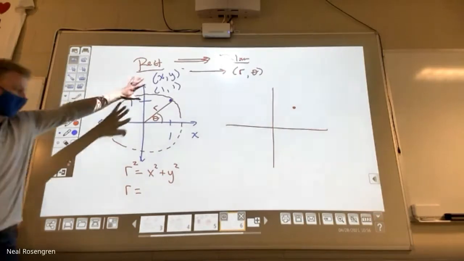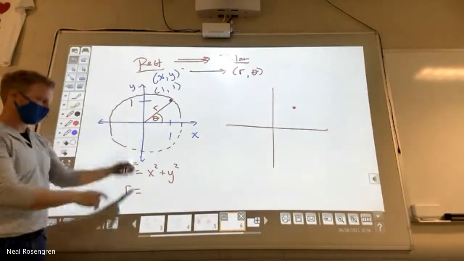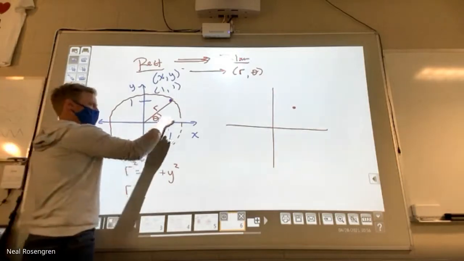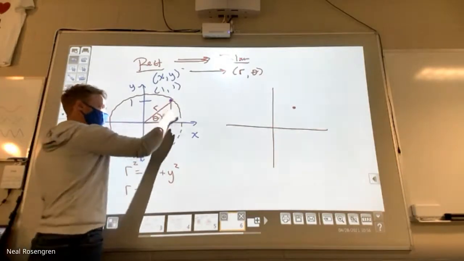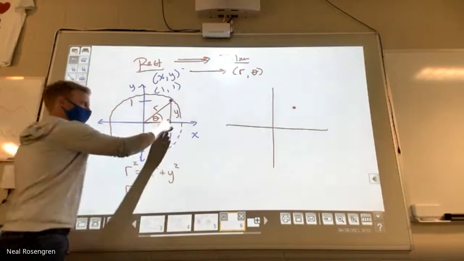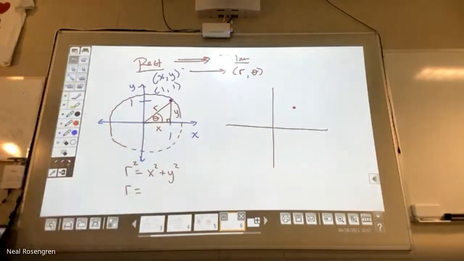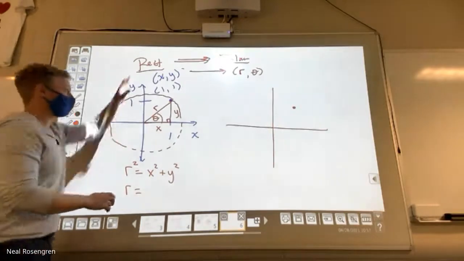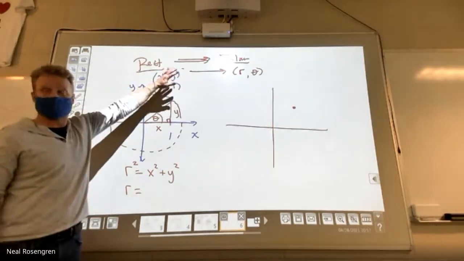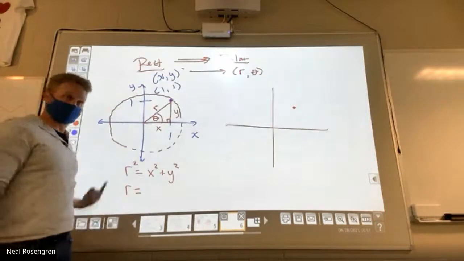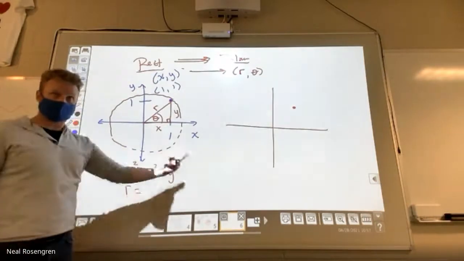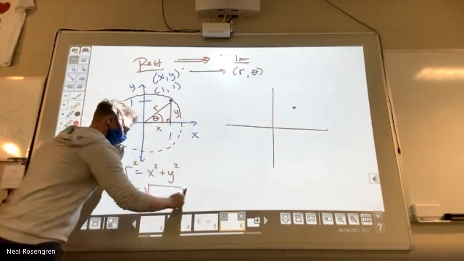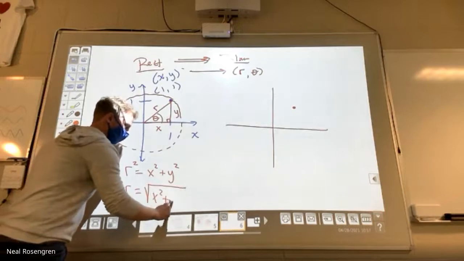Not this, don't worry about this, but just in general, right? a squared plus b squared. There's x, that length right there. There's y, that length right there. It's just a right triangle, Pythagorean theorem. So that'll give us r squared. So what's r? The hypotenuse, how do I find that in general? The square root of x squared plus y squared.